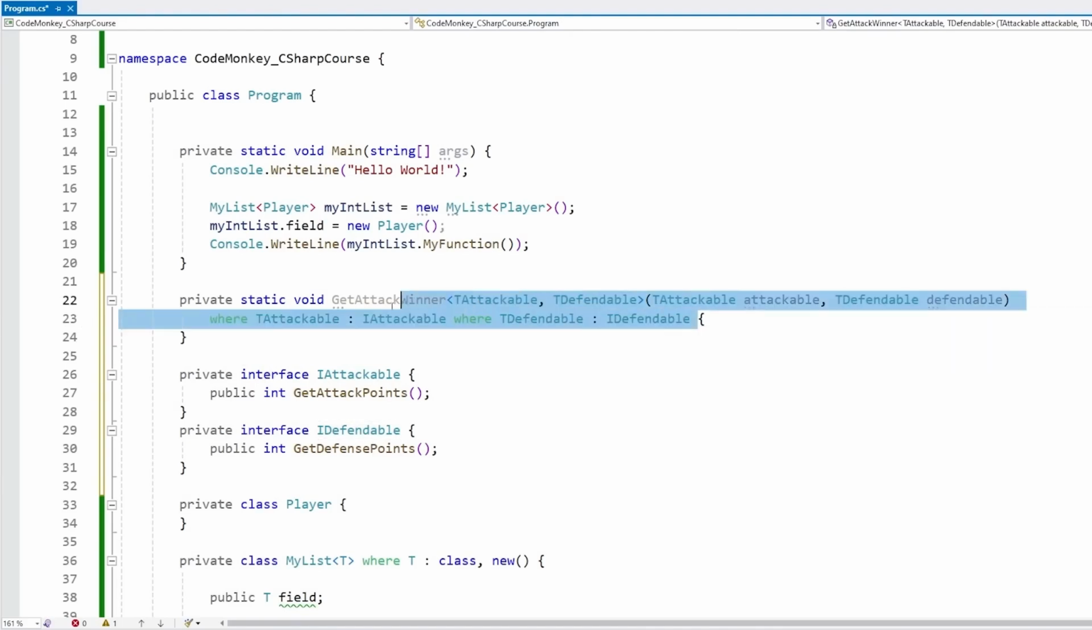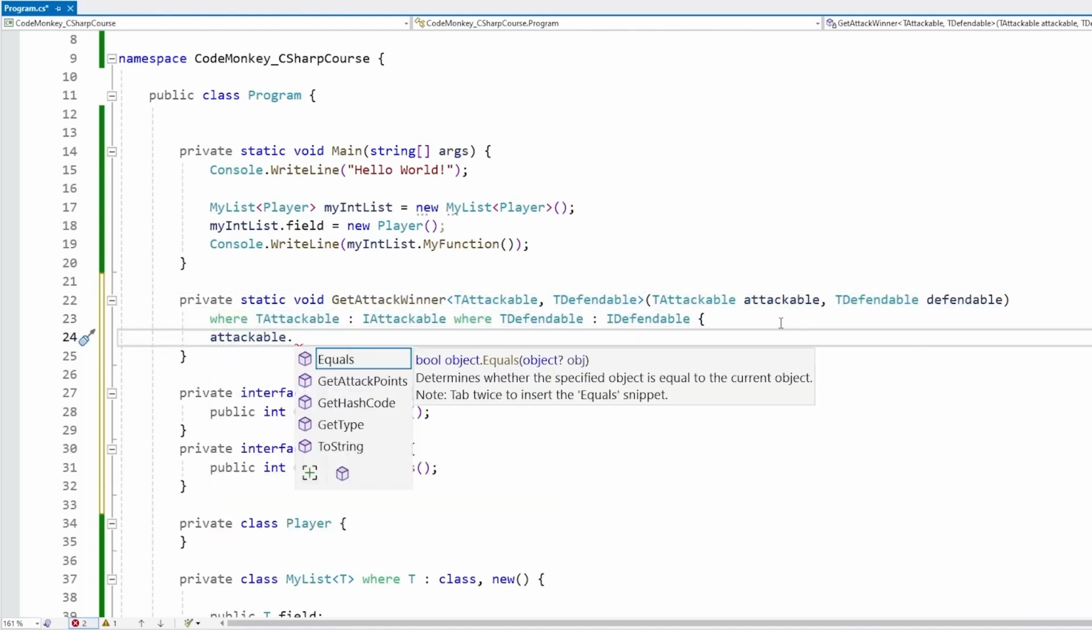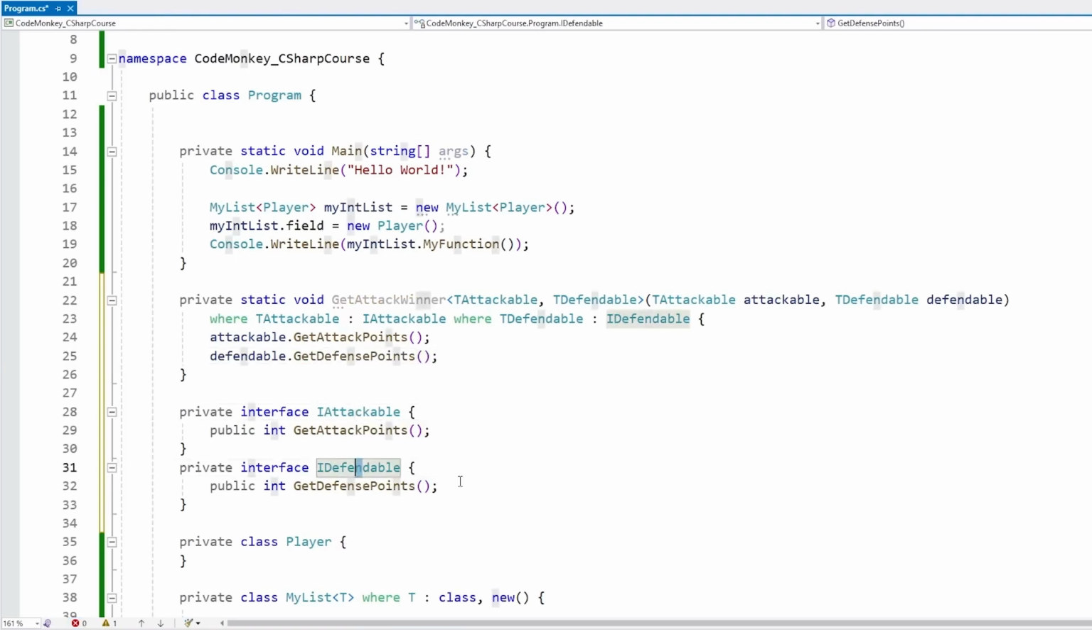And now since we've applied these constraints, we can assume some things about these types. For example, we can go inside our attackable object and call GetAttackPoints. Then we can go into the defendable and call GetDefensePoints just like this. Now with this, if we had a player type that implements both these interfaces and an enemy unit type that also implements both of them, we could call this function and pass in either two players, or a player and an enemy, or two enemies. And all of this logic would work because all of them match the generic constraints that we have.